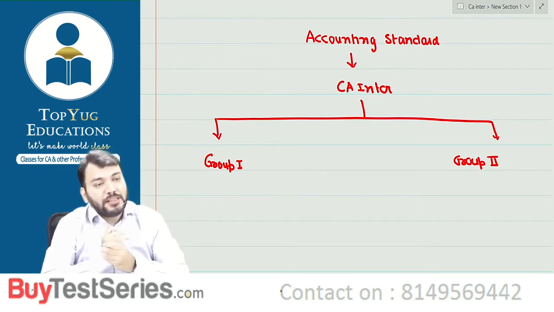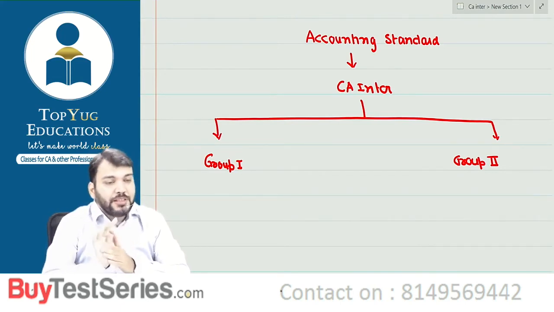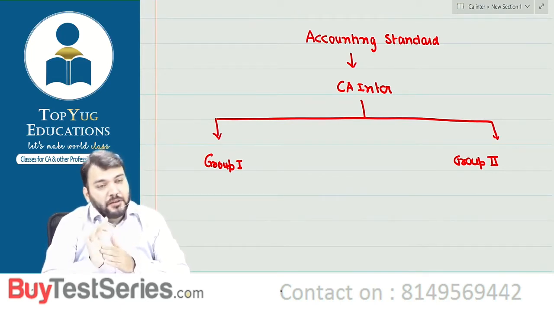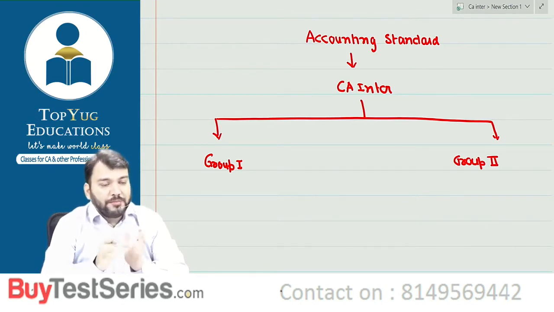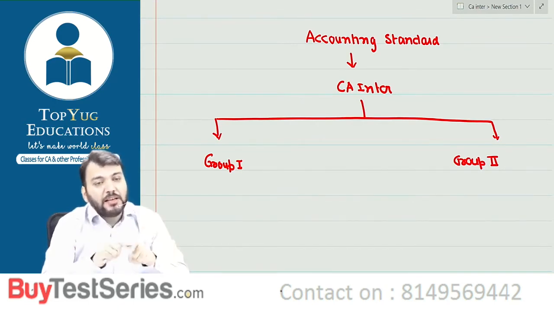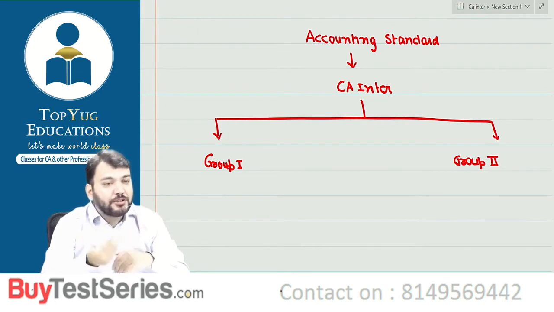Sir, how many accounting standards are there? Right now, as per the current situation, there are 29 accounting standards. However, there are three more accounting standards: AS30, AS31 and AS32. Means the total accounting standards which have been issued, or we can say drafted, are 32.